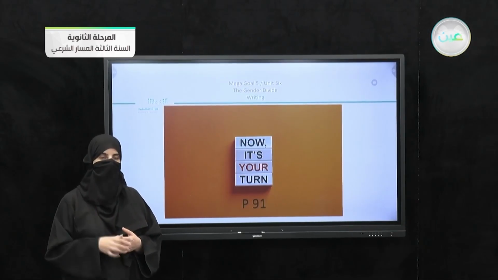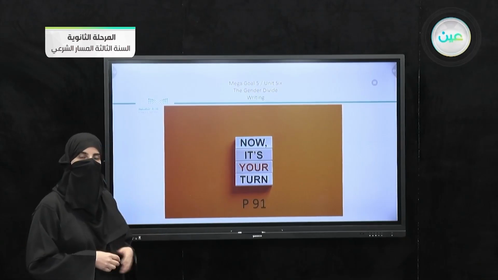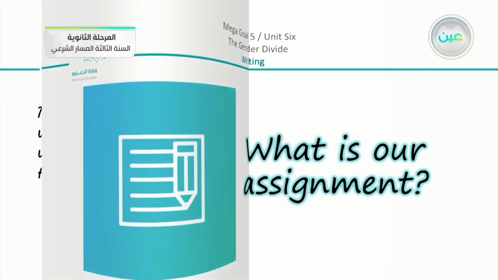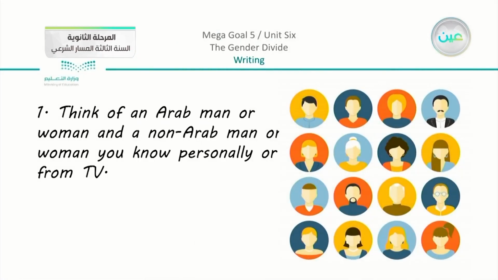Now it is your turn. We have here on page number 91 our task, or the assignment. So what is our assignment? Just to focus, we have the idea of communication in general. We are asked in the book to think of an Arab man or woman and a non-Arab man or woman you know personally or from TV.